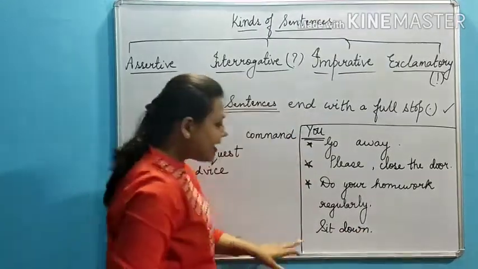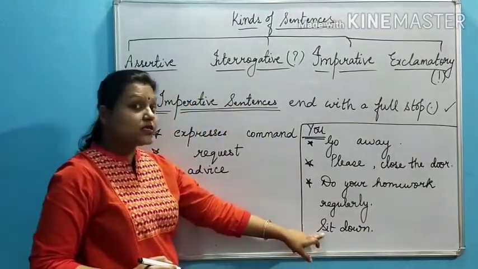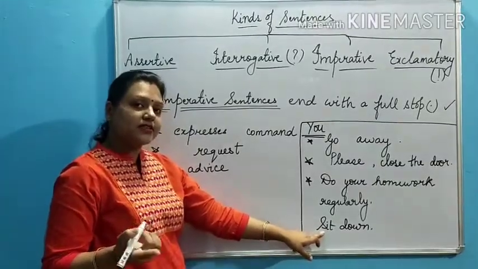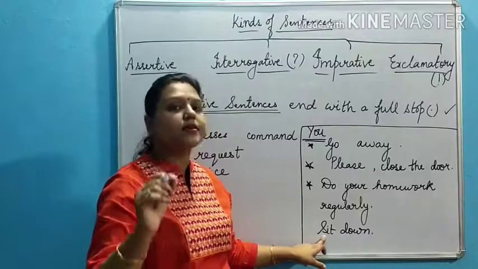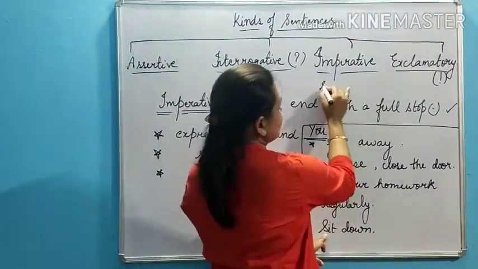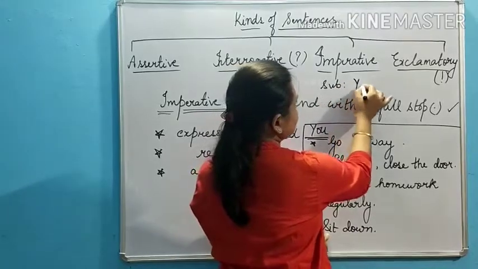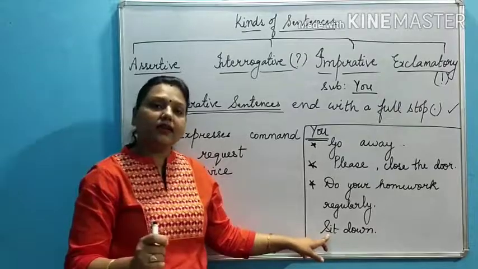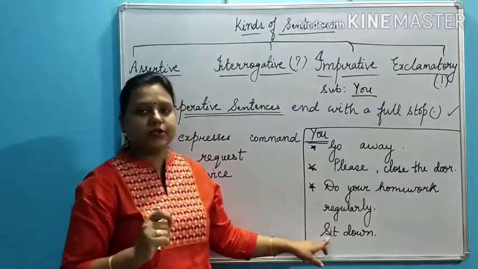As this is an imperative sentence because it is a command given, and in imperative sentences the subject is always you. Just keep this in mind. In imperative sentences the subject is always you, which is implied, which is hidden, which is not stated.